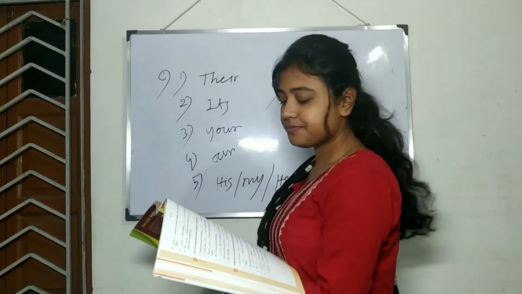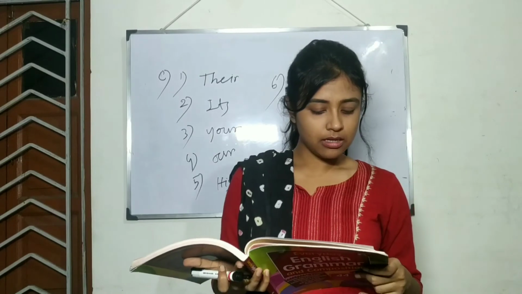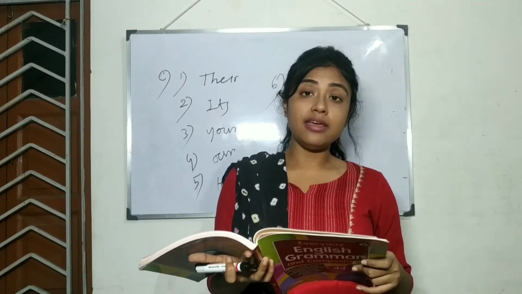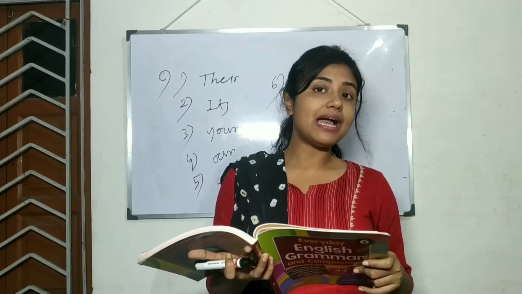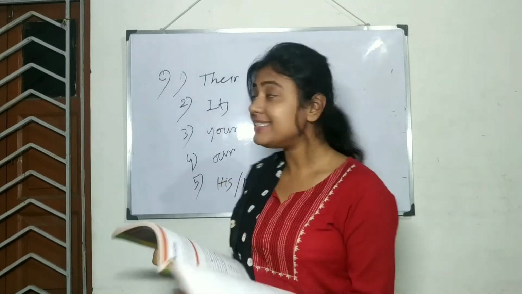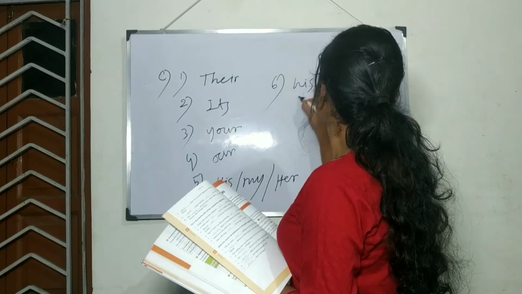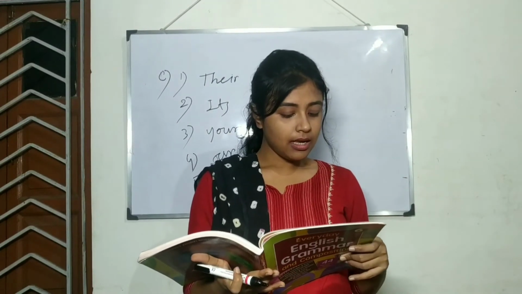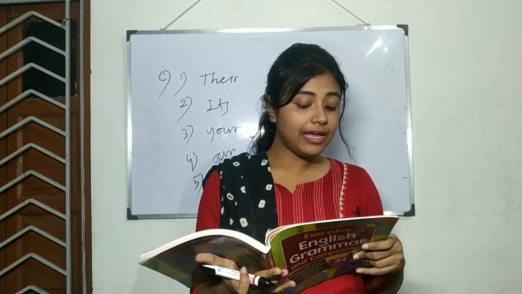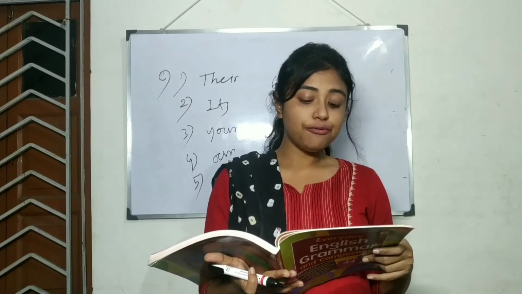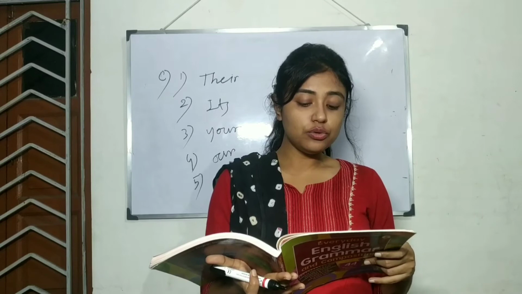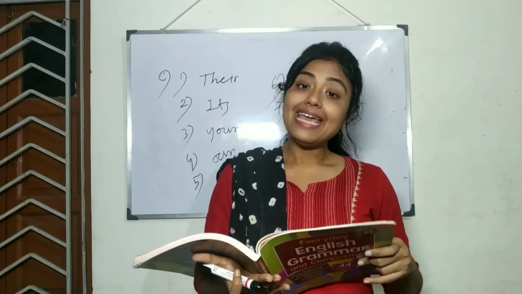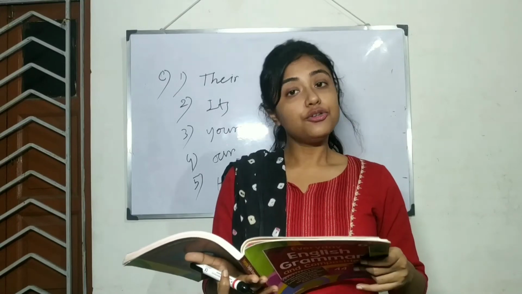Number 6. Mohit never lets anyone ride dash bicycle. Right? His bicycle. Number 7. Zoha will bring dash friend to the party. So Zoha will bring his friend to the party.